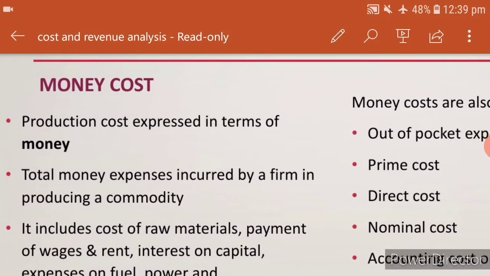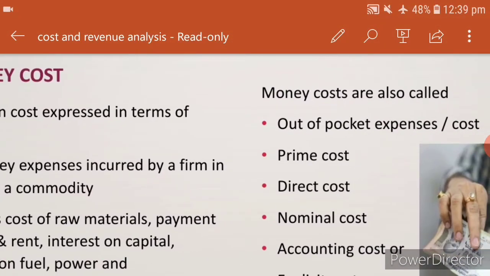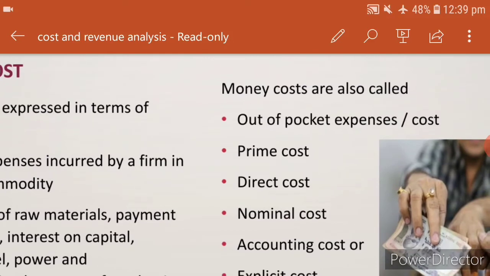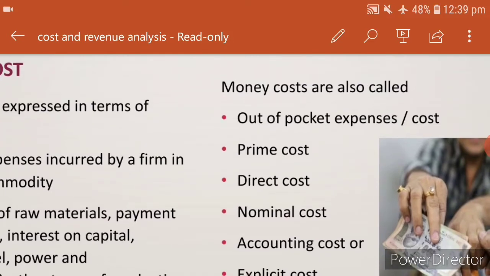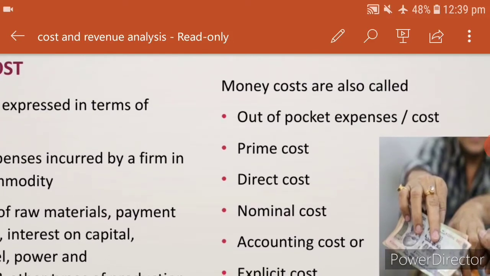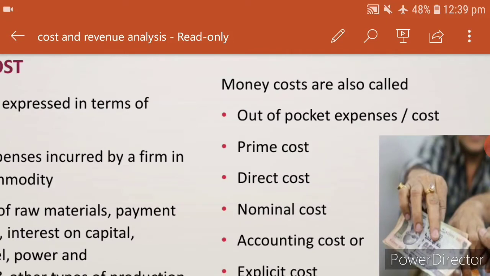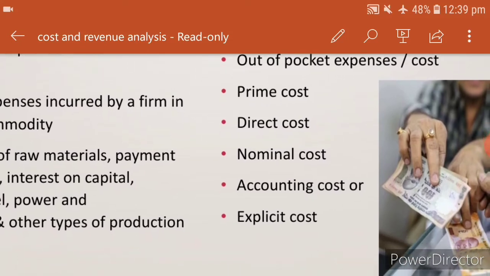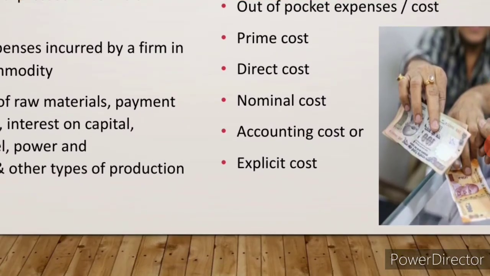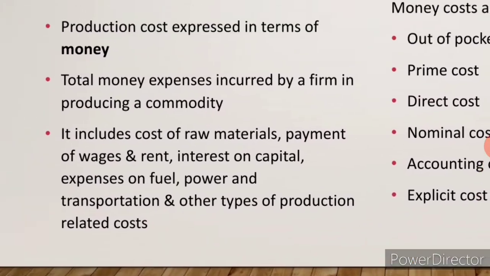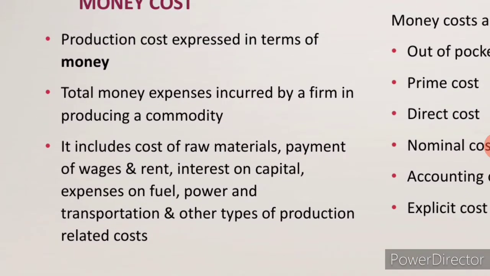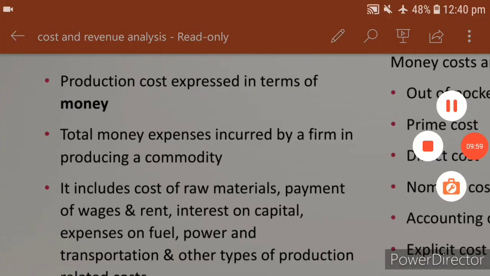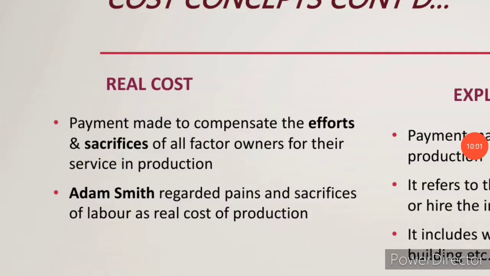This money cost is also called out of pocket cost. It has various names. See, first one, out of pocket expense or cost, prime cost, direct cost, nominal cost, accounting cost or explicit cost. So, this is the first cost which has been incurred in production. Next, we come to know about the real cost.